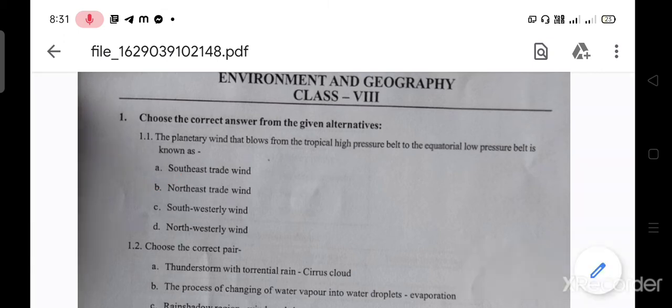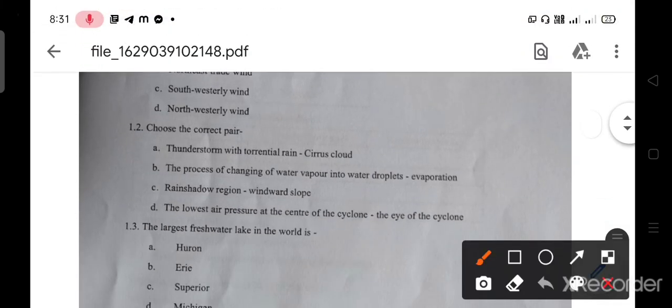Next question. Choose the correct pair. Thunderstorm with torrential rain: cirrus cloud, that is wrong. Here the answer is the cumulonimbus cloud. Next B, the process of changing of water vapor into water droplets, evaporation, that is also wrong. Here the correct answer is condensation.